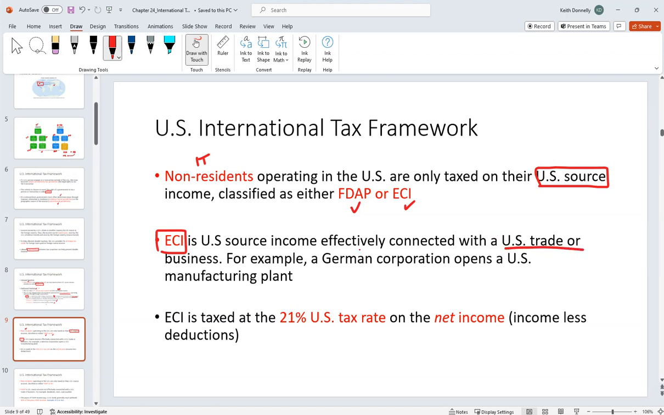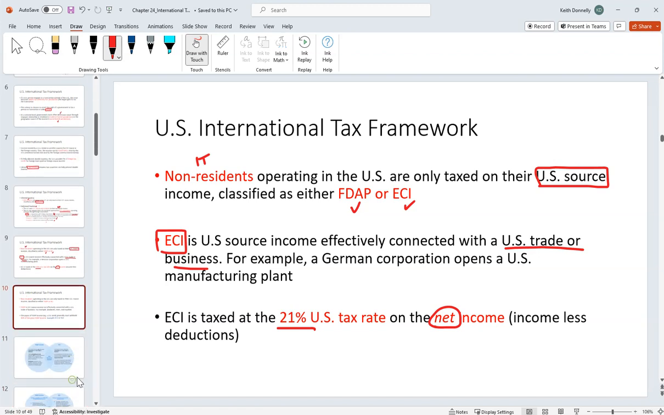It deals with a U.S. trade or business, right? So for example, a German corporation opens a U.S. manufacturing plant. An Italian coffee company comes and starts selling coffee here in the U.S., right? This is really a business they're doing here in the U.S. If they're acting as a corporation, they're going to be subject to tax on their net income at a 21% rate.